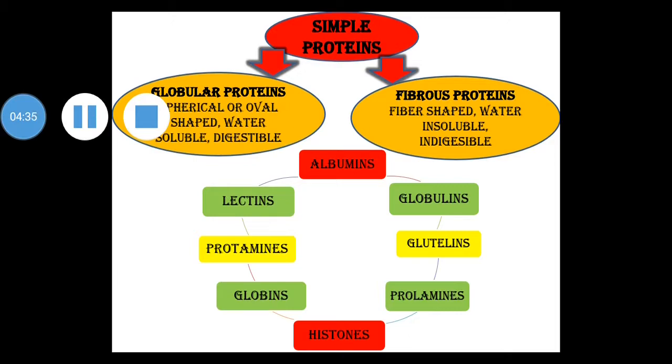Lectins. Lectins are carbohydrate binding proteins and are involved in the interaction between cells and proteins. They help to maintain tissue and organ structures. In the laboratory, lectins are useful for the purification of carbohydrates by affinity chromatography. You know very well what is affinity chromatography.